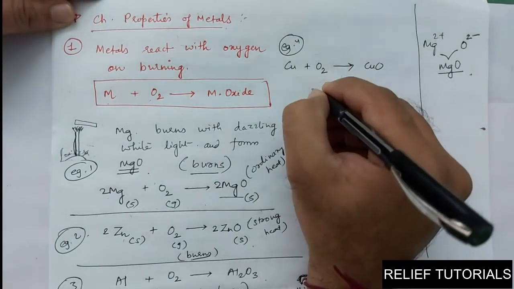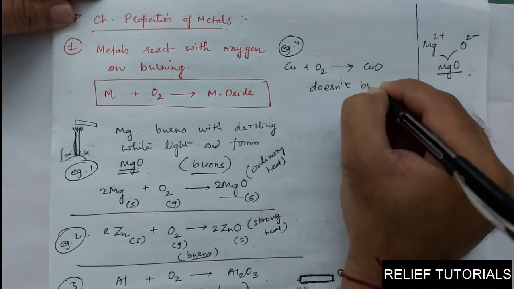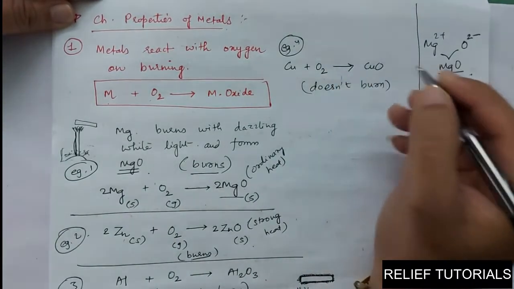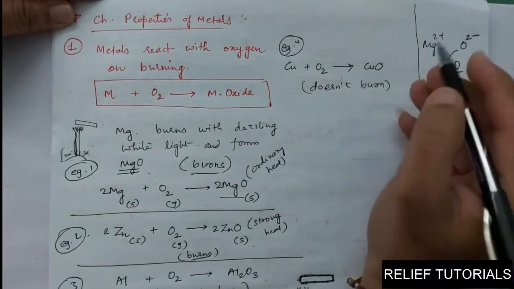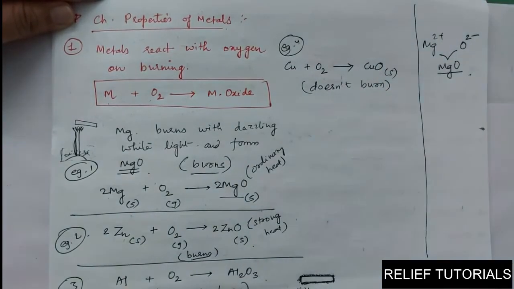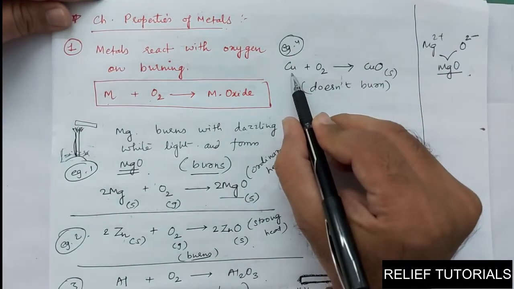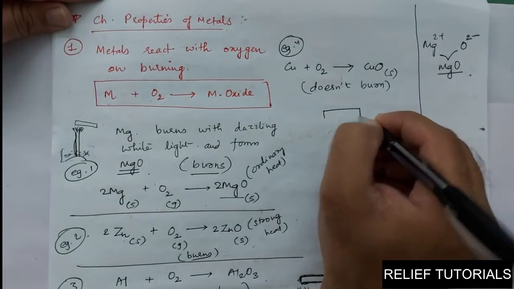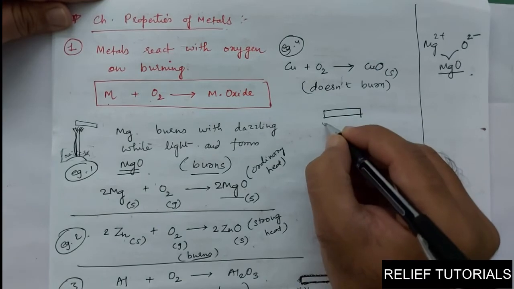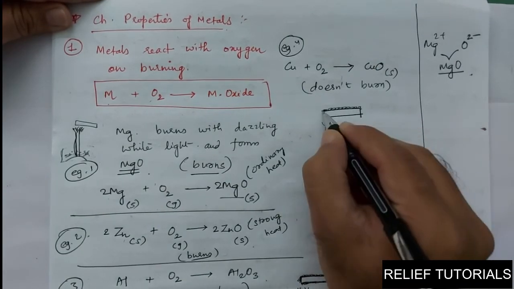Okay, it does not burn like aluminium, but it reacts with oxygen and forms a layer of copper oxide. Just like aluminium, when heated in the presence of oxygen, it forms a layer of aluminium oxide. Same way copper, when you think about a copper strip, for example, when you are heating it, what happens? It forms a layer of copper oxide over the surface.